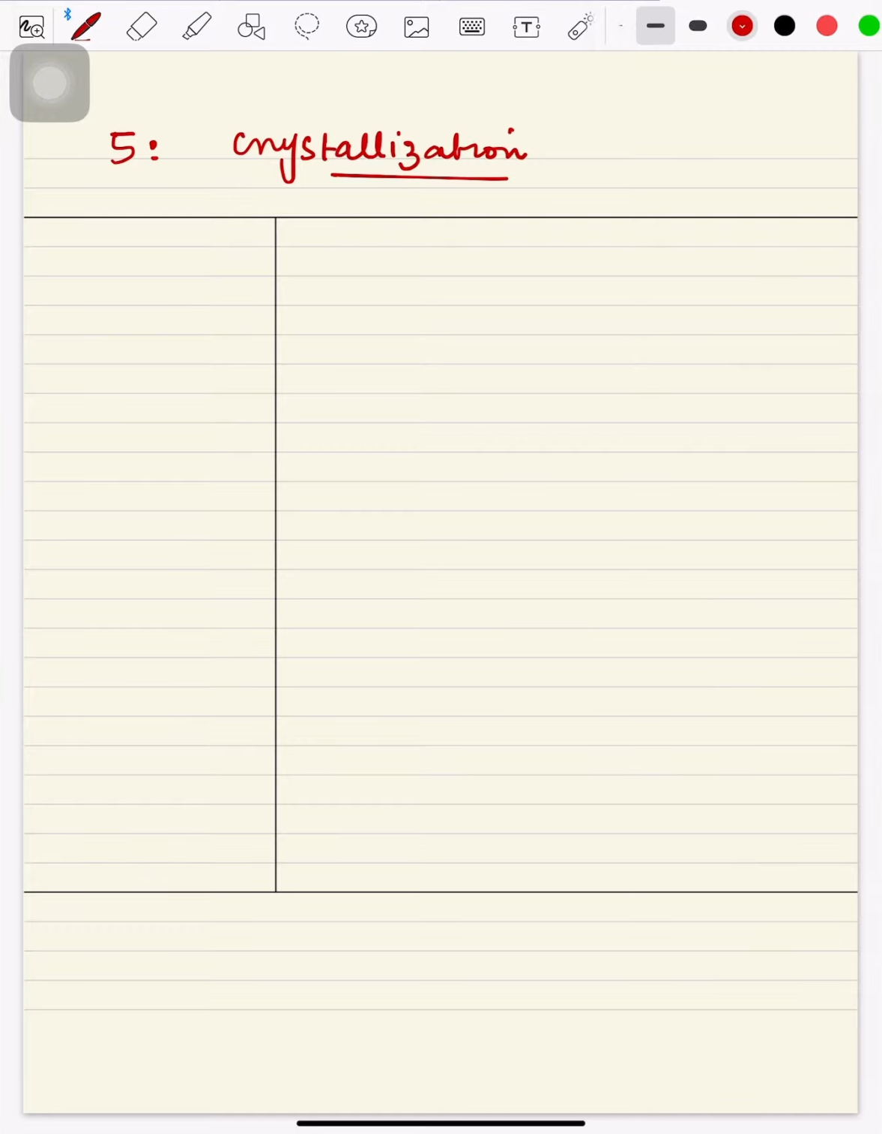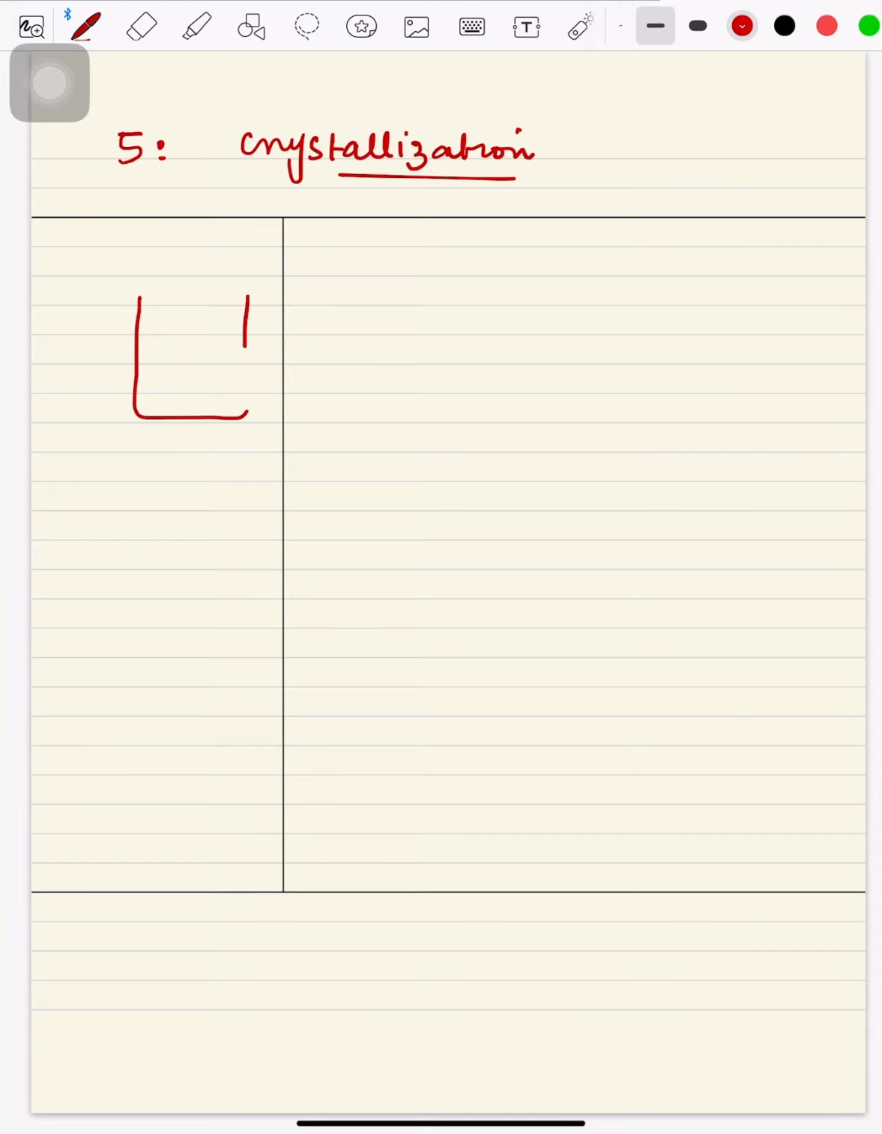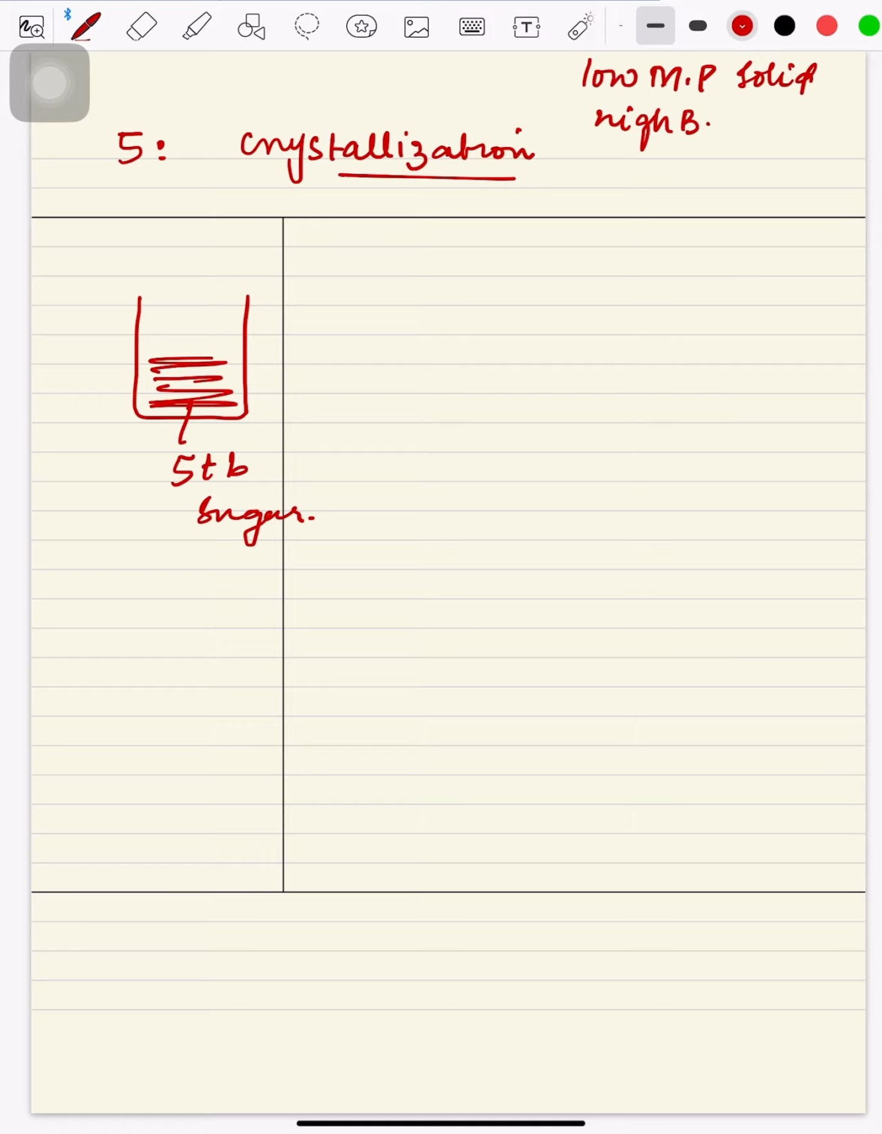Okay, so for example, this is a glass, and in this glass there is, for example, water, along with 5 tablespoons of sugar. Okay, before moving ahead, I would like to tell you that this crystallization is for a low melting point solid and a high boiling point liquid. For example, I can tell you that this is used for sugar and water.